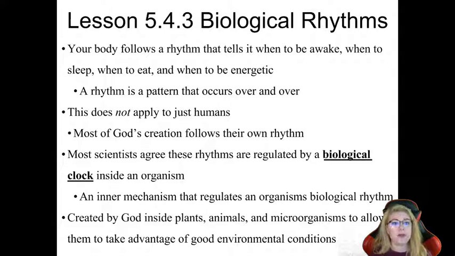What do I mean by good environmental conditions? I mean, we're taking advantage of the best that God has to offer. So humans, we're awake during the day when the sun is shining and we can get nutrients from the sun. We can be productive. Our moods tend to be a little bit more elevated when the sun is shining. You may have experienced that on some of the rainy days we've had lately. But we are greatly affected by what's going on in the world outside of us and in our environment. And so God's design of our environmental clock allows us to make use of the best that God has to offer for us as humans and what's advantageous or helpful to our bodies as humans.